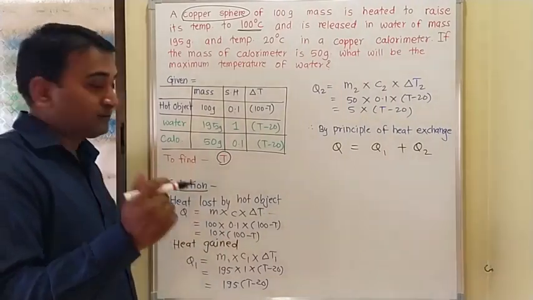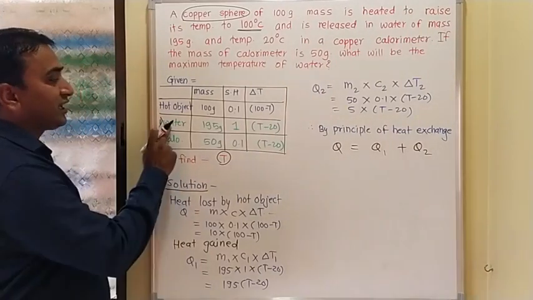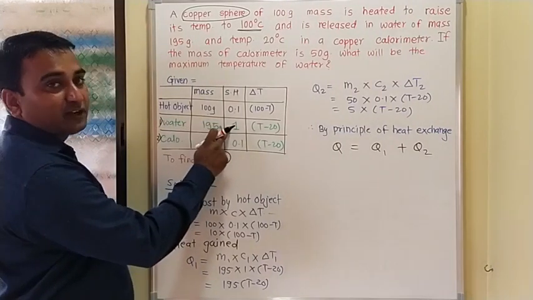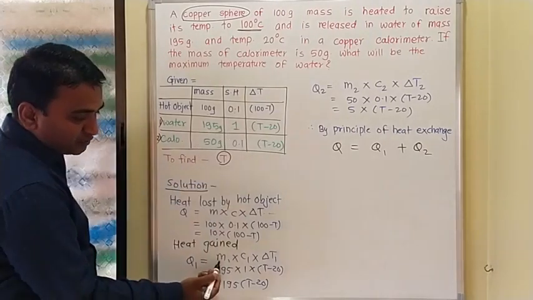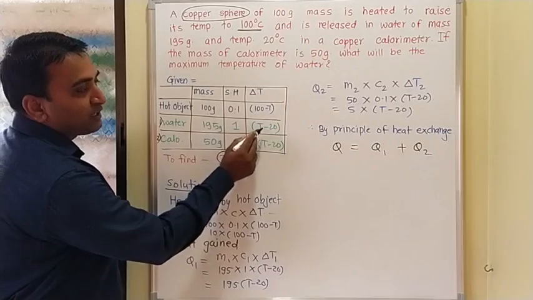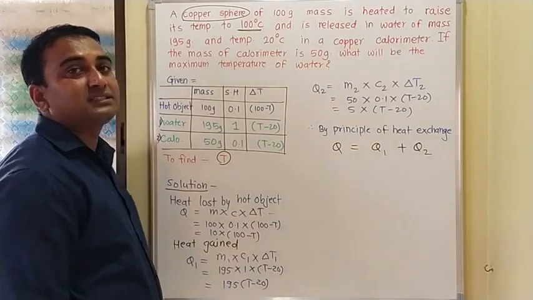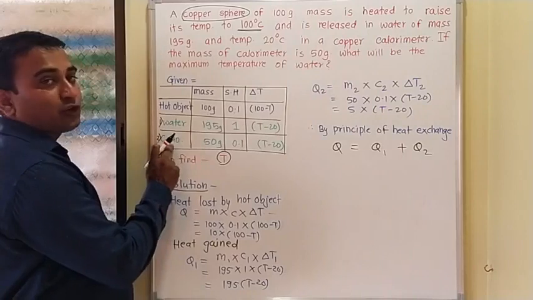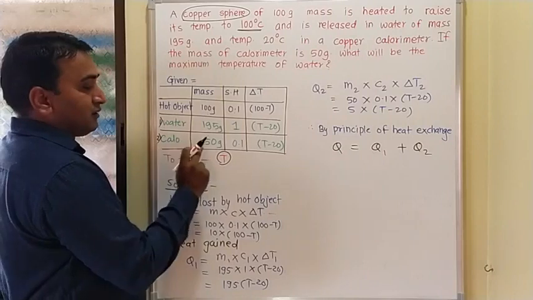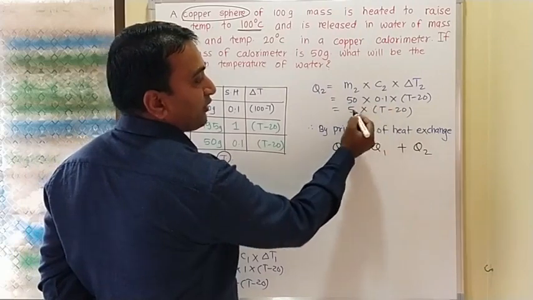Now who is the gainer? First gainer is water and second gainer is calorimeter. So Q1 is equal to mass of water into specific heat of water into change in temperature. So M1 into C1 into delta T1. So 195 into 1 into T minus 20. So the final answer we are getting is 195 into bracket T minus 20. So what about the calorimeter? It is also a gainer, so it is Q2, heat gained by the calorimeter. So 50 into 0.1 into this bracket. So we are getting 50 into 0.1, 5.